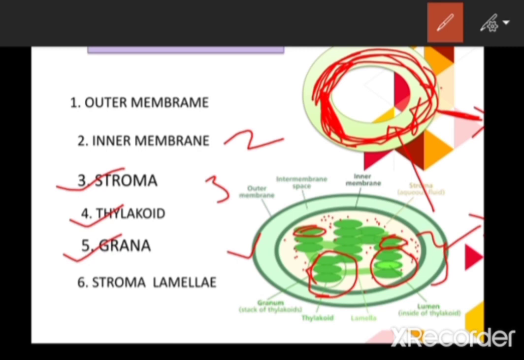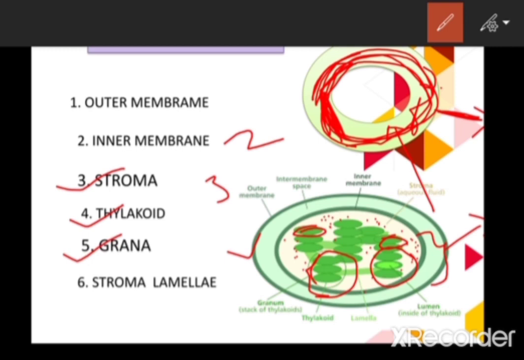And the third important point, remember how many grana may be present in the matrix of the chloroplast. That also varies from species to species. In the matrix of the chloroplast, the number of granum may be from 40 to 80.